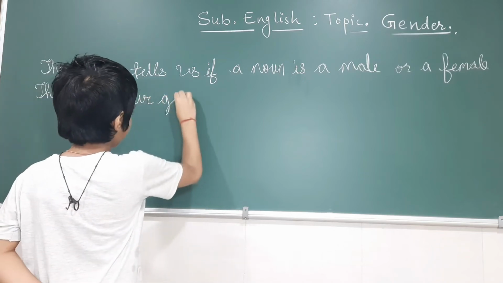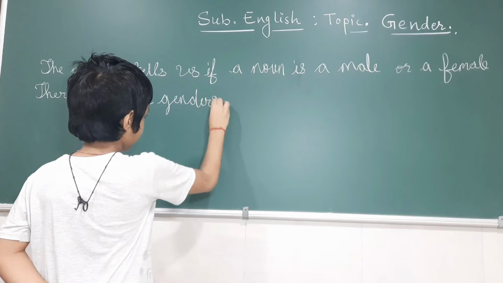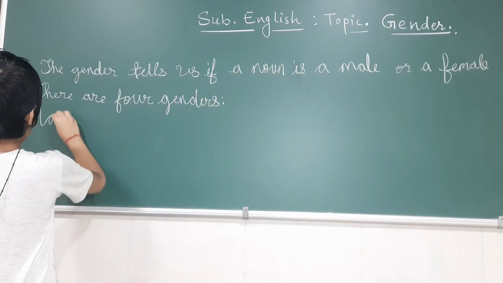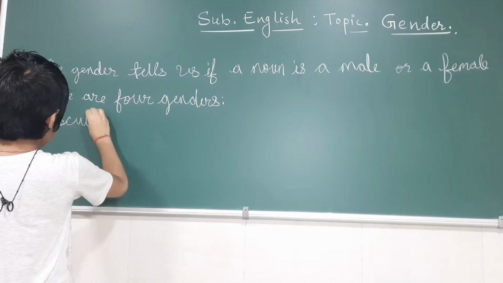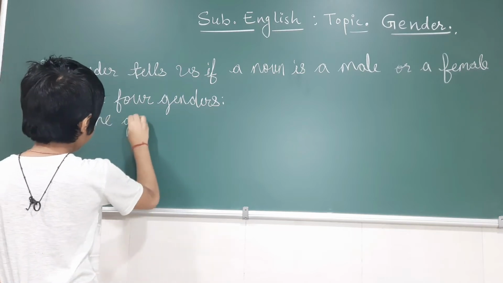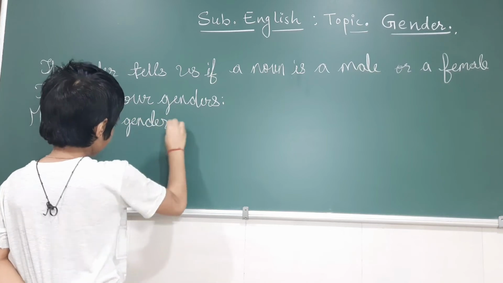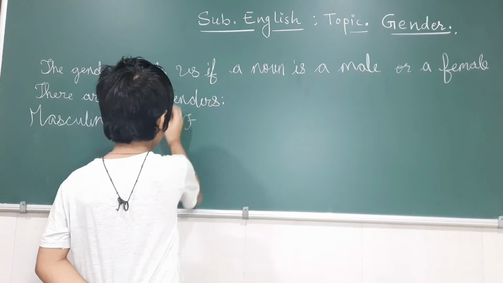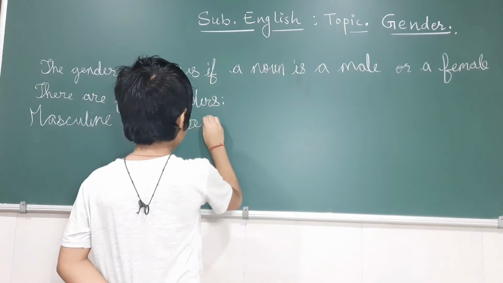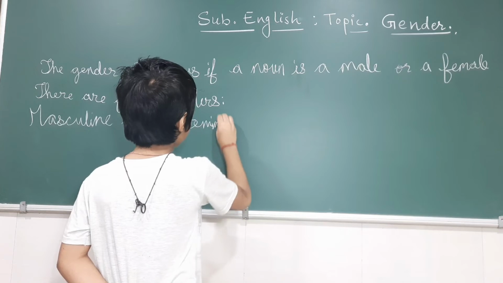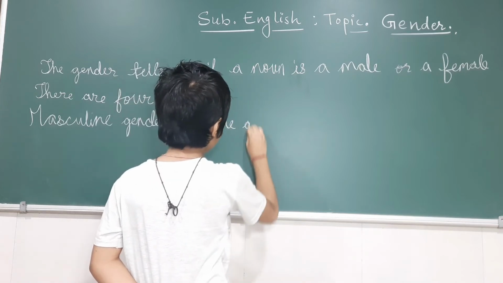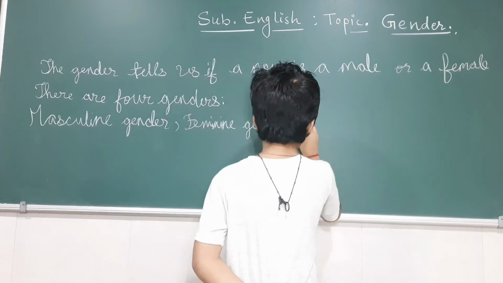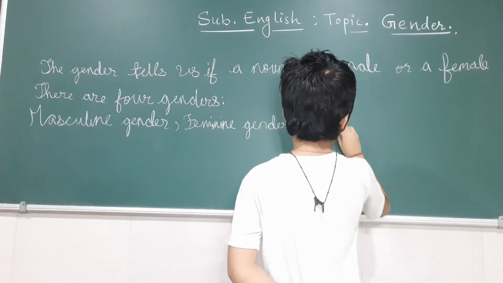Four genders. Masculine gender, feminine gender, common gender.